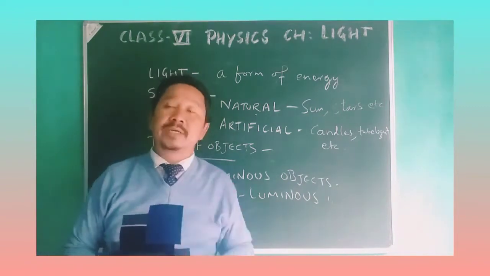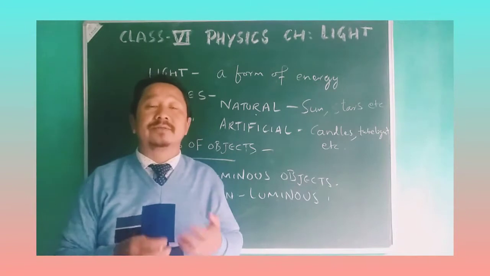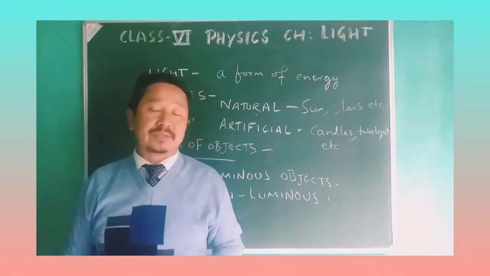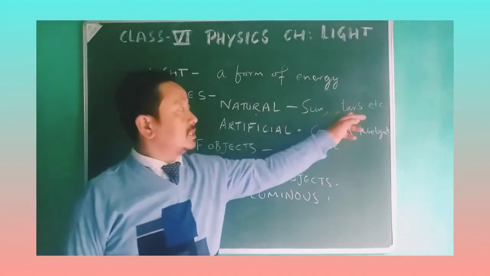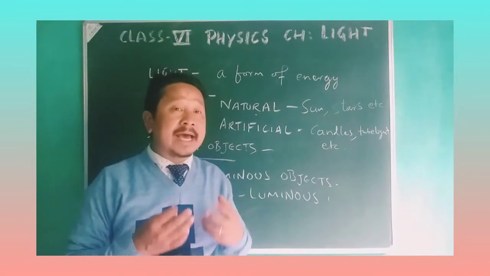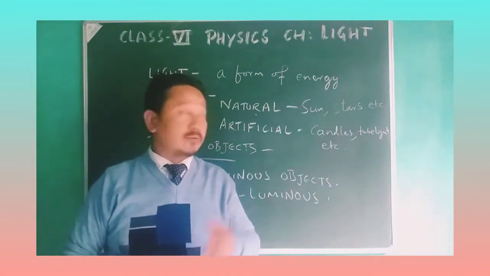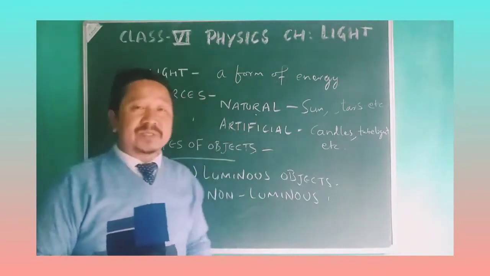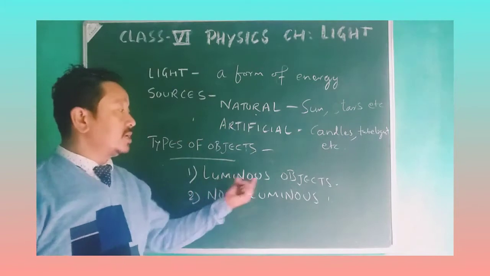Luminous objects are those objects which can emit their light, which can produce their light. For example, sun, stars, candles, tube light, all of them can emit their light. Whether they are natural or artificial, they emit light. So they come under luminous objects.